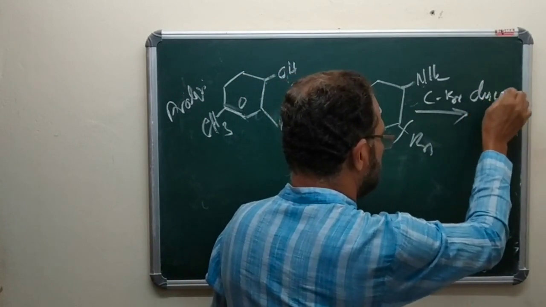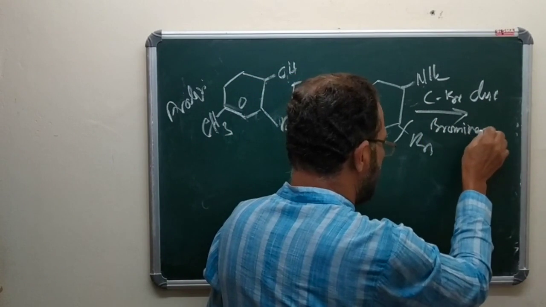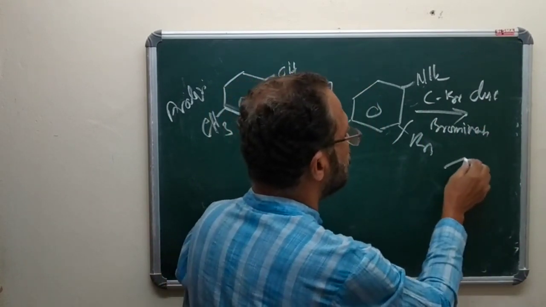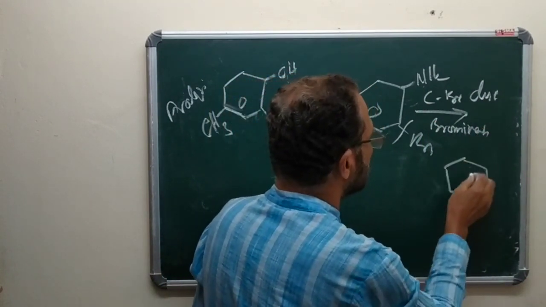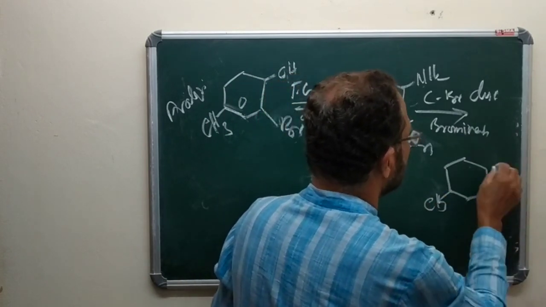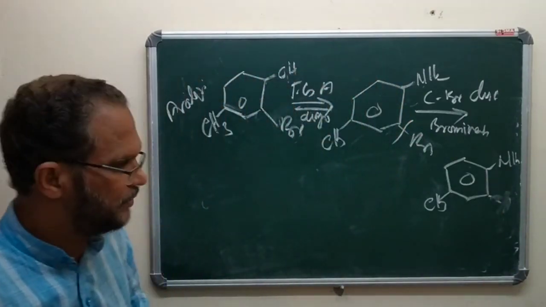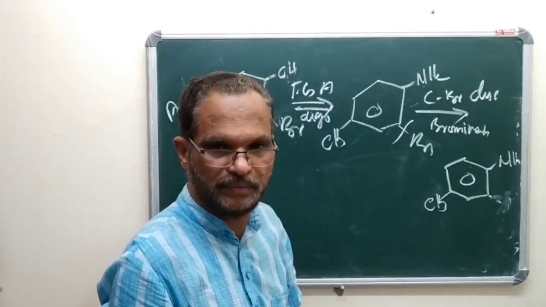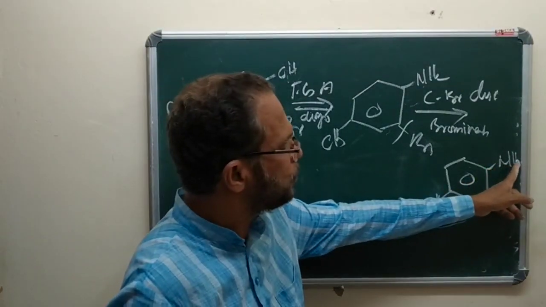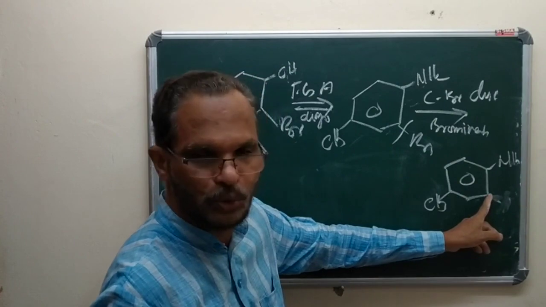CBr disconnection. The real reaction is bromination. So you may get a fragment, CH3 NH2, the so-called para-toluidine. Now this NH2 can be brought by direct reduction of nitro group.